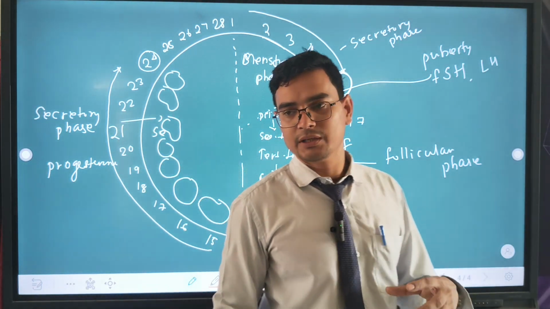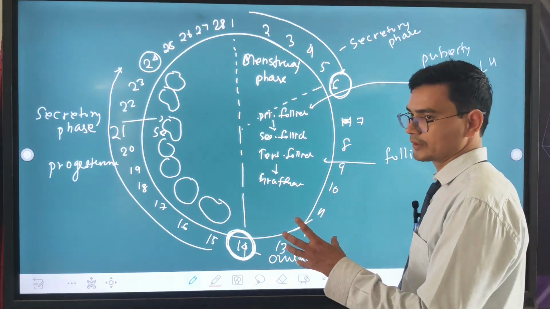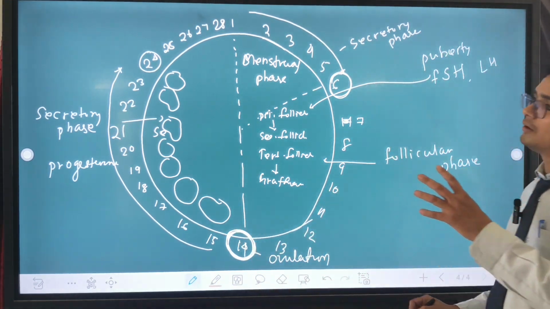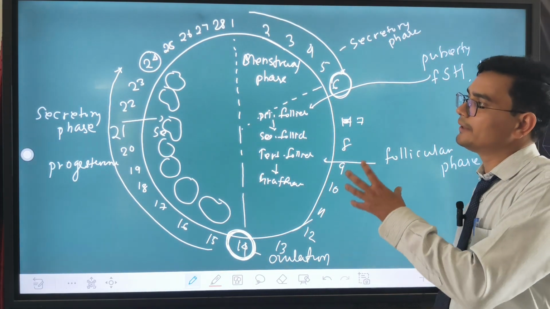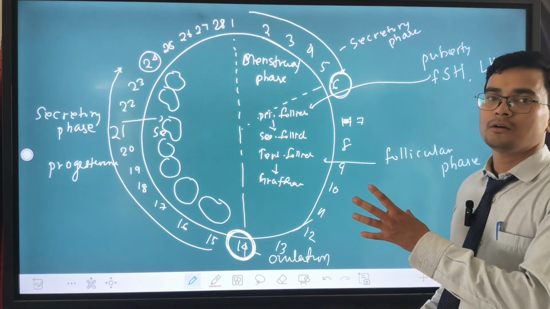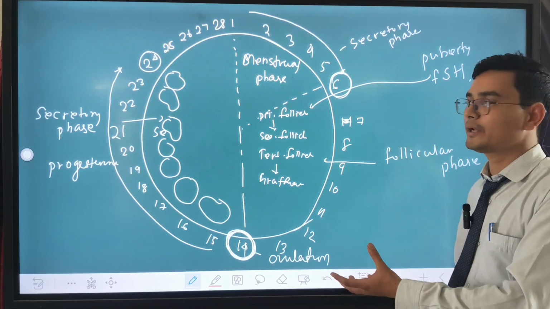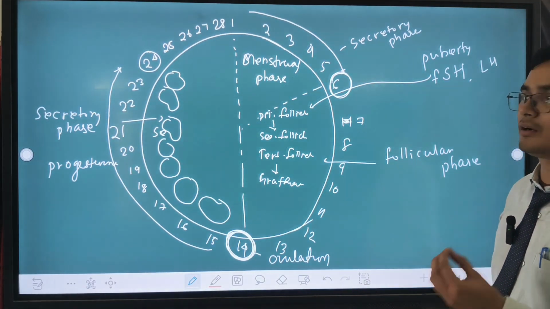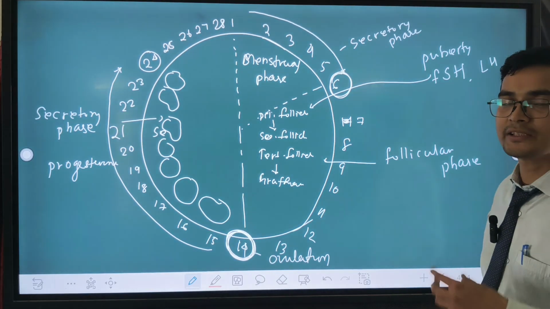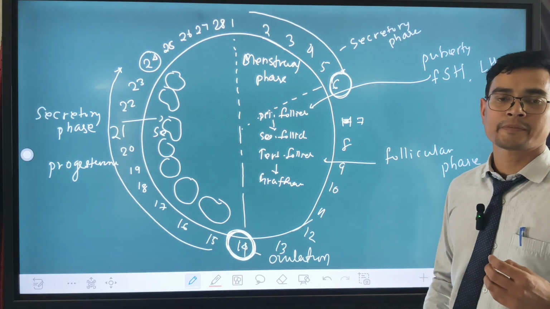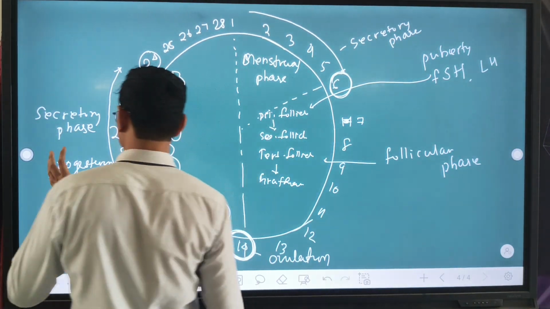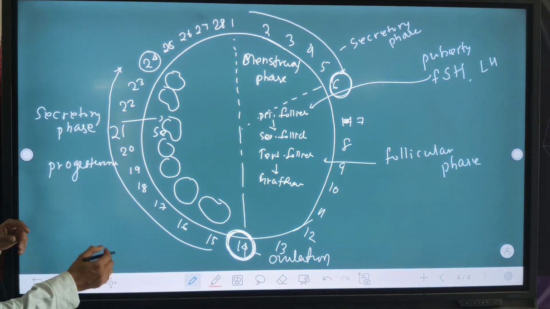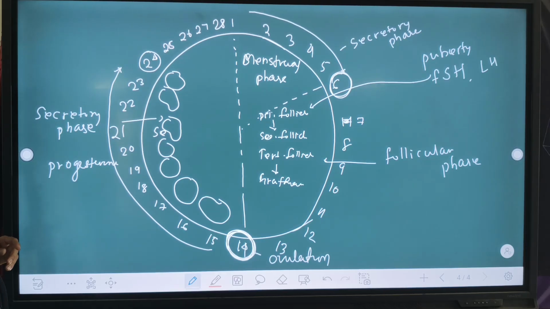Progesterone level is high because our uterus lining is maintained during the chance of pregnancy. If the pregnancy occurs, the implantation takes place in the uterus, so the corpus luteum secretes progesterone and this progesterone maintains the uterine wall.